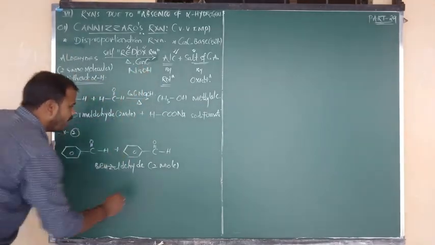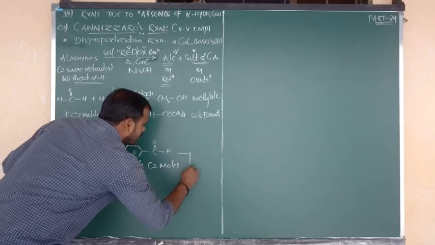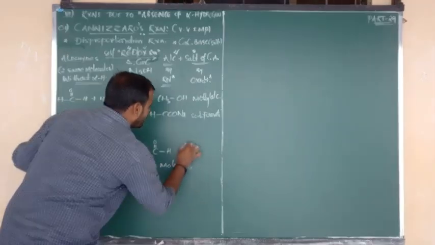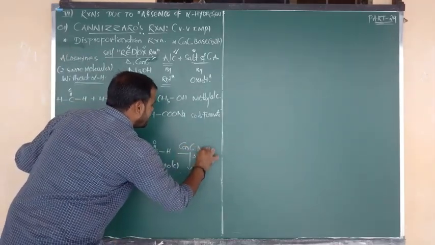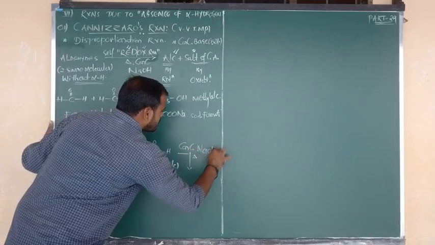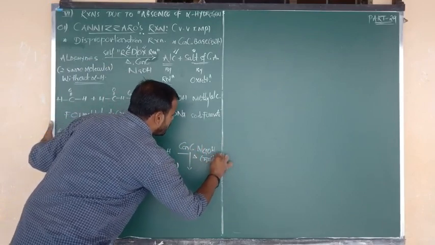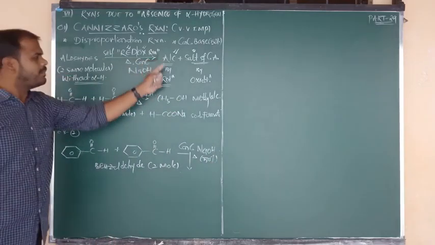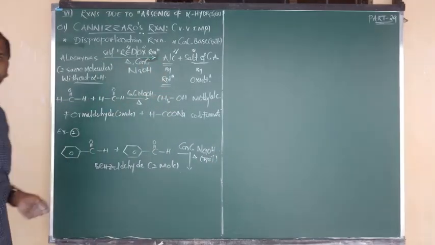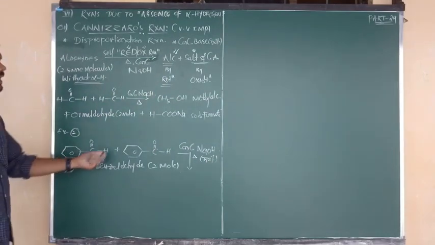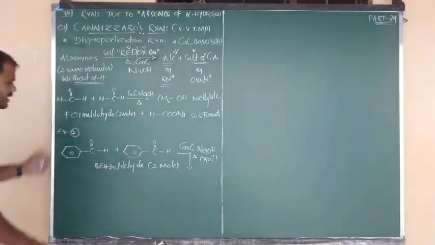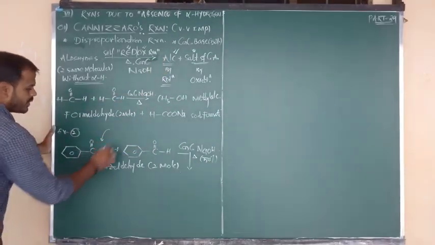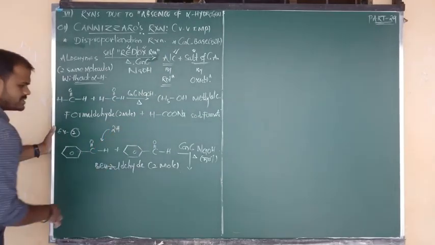Again, same thing, on heating with what, beta? Concentrated NaOH. Nearby you can consider around 50 or more than 50%. Yes, again same thing. Alcohol will be formed by the reduction of 1 mole of aldehyde. So the first mole of benzaldehyde upon reduction gives alcohol. Same thing, the first mole undergoes reduction, meaning addition of hydrogen.